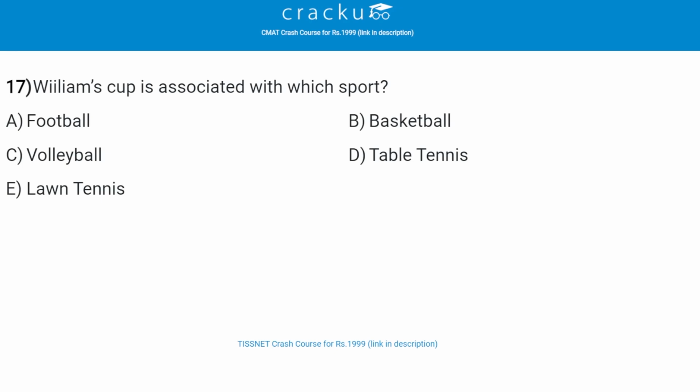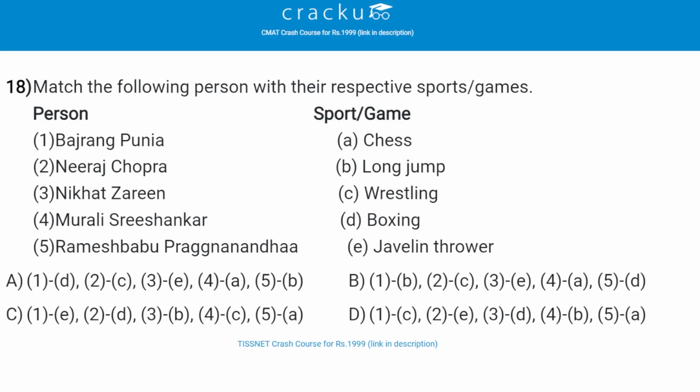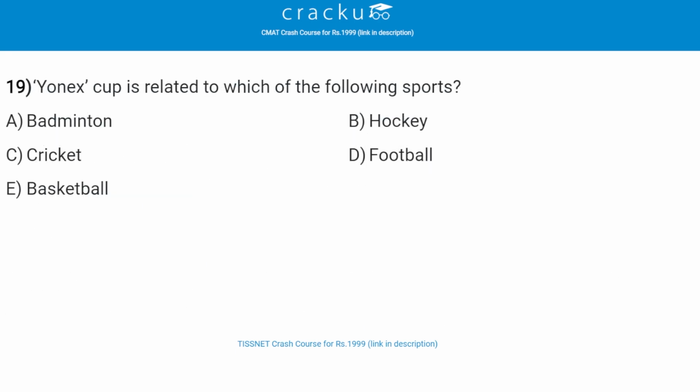Next, Williams Cup is associated with which sport? The correct answer is basketball, that is option B. Next, match the following person with the respective sports or games. The correct answer is option D, that is Bajrang Punia belongs to wrestling, Neeraj Chopra belongs to javelin throw, Nikhat Zareen belongs to boxing, Murali Sreeshankar belongs to long jump, and finally Rameshbabu Praggnanandhaa belongs to chess.